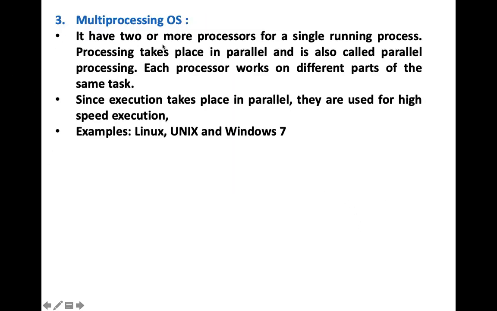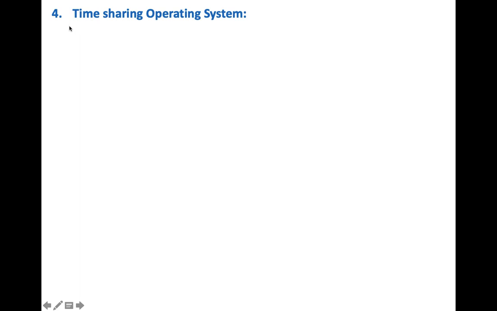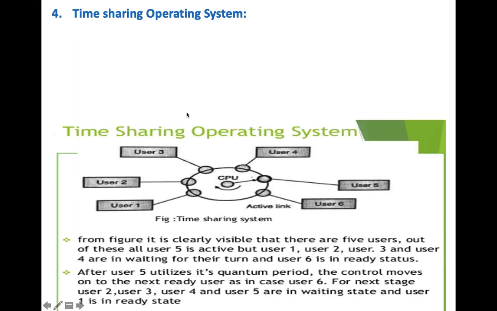Next is multiprocessing operating system, where we have more than one processor running parallelly and they are sharing the same memory. These are basically used for high speed execution. Next is time sharing operating system.